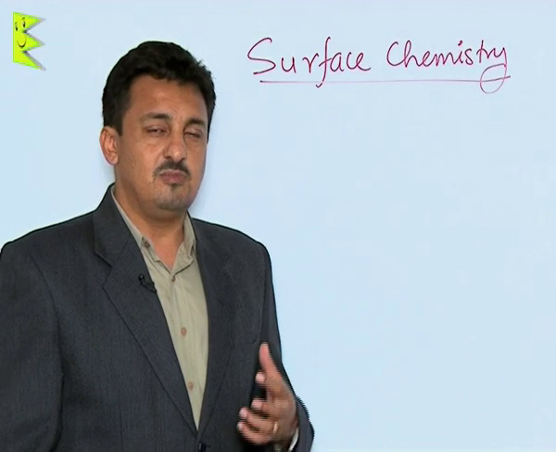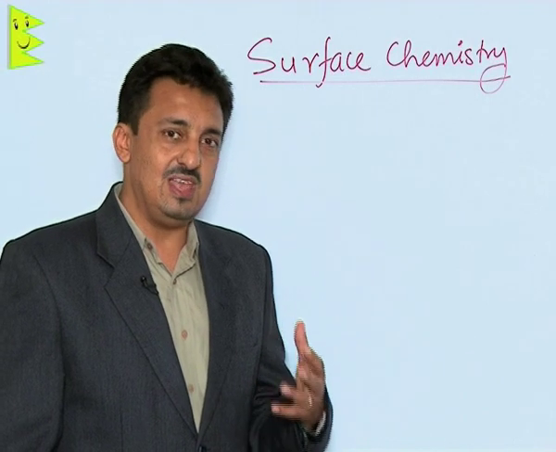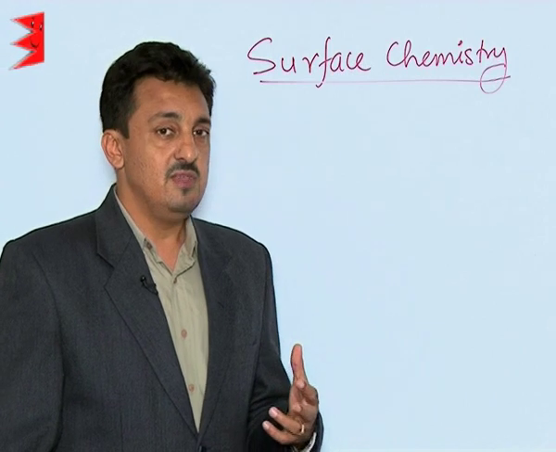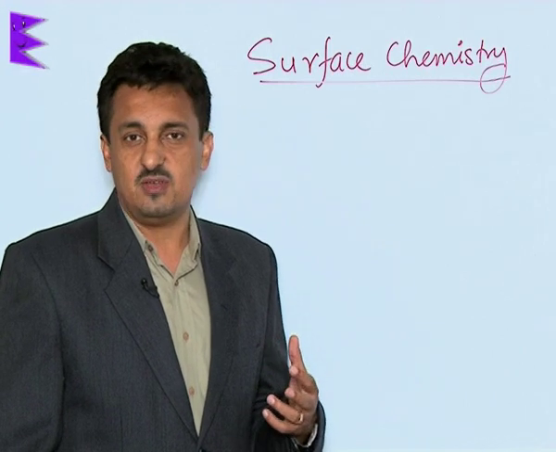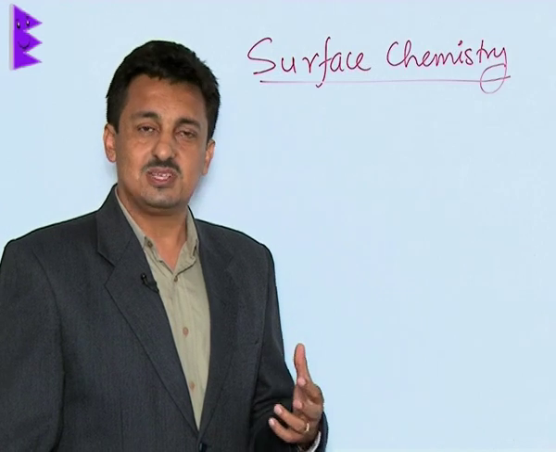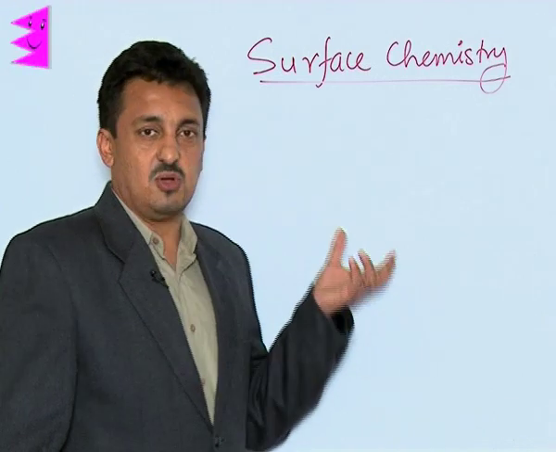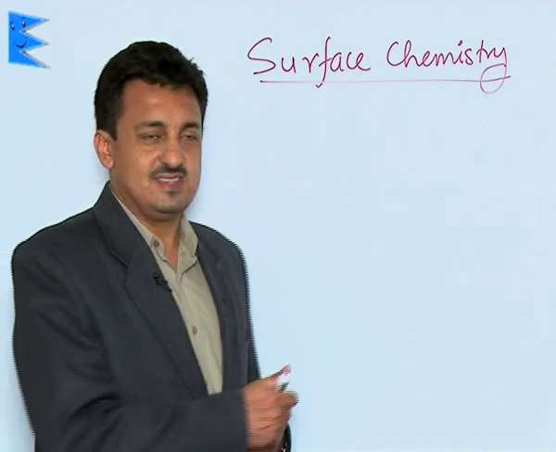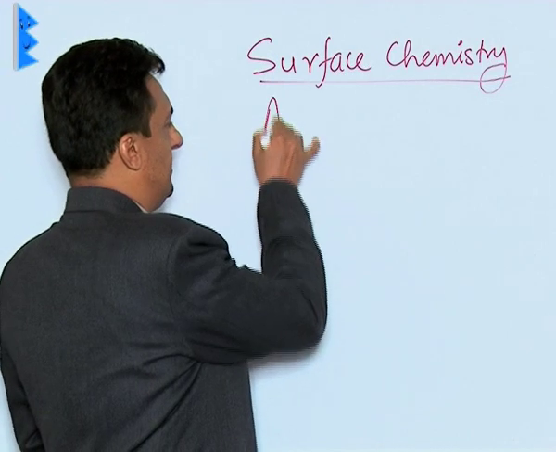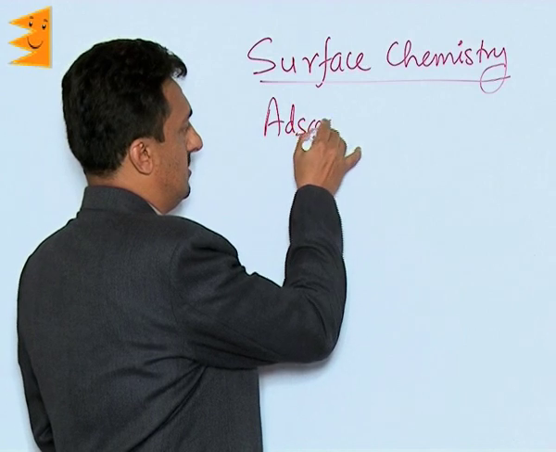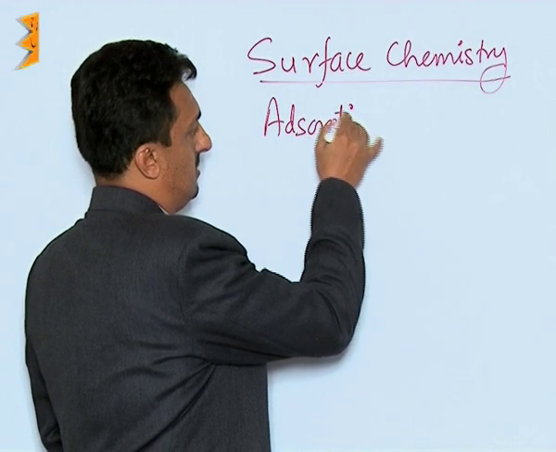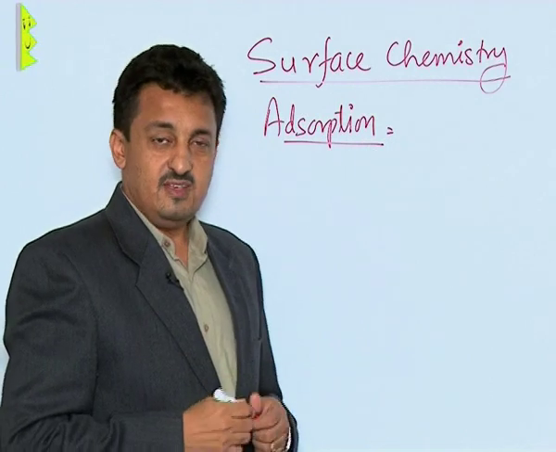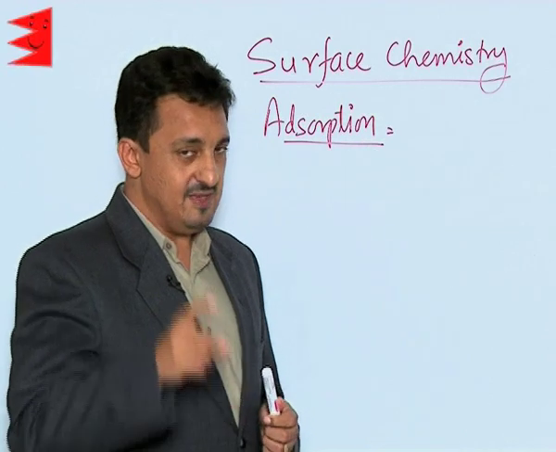In this chapter, we will be dealing with the other phenomena, which mainly are the types of adsorption. They are phenomena which take place at the surface of the substances, and that is why they are studied in this part which is called surface chemistry. But now let us first understand the most important surface phenomenon called adsorption. See, it's not absorption, it's adsorption.